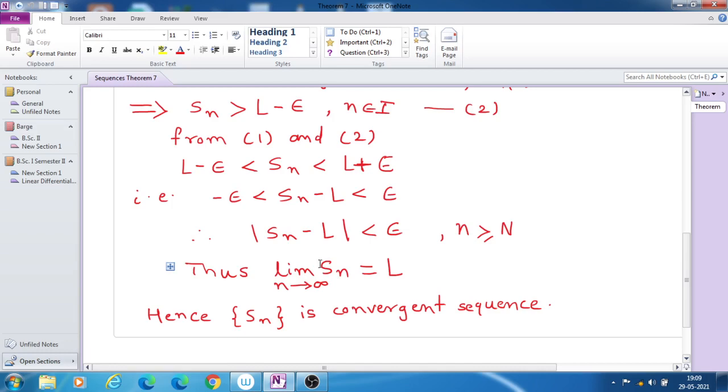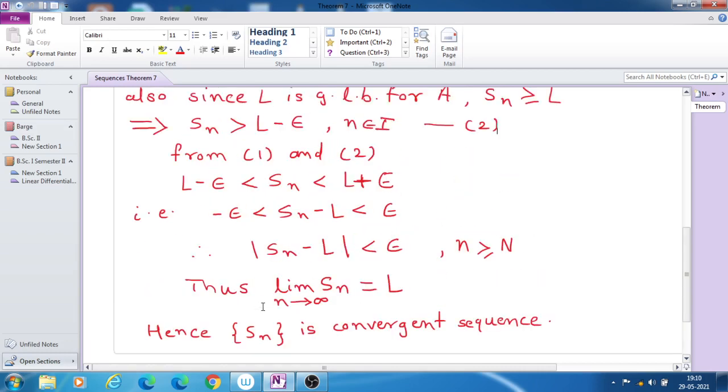This is nothing but the definition of limit of Sn. If this condition is satisfied, we say that limit of Sn is equal to L. Therefore this sequence is convergent, because if the sequence has a finite limit, then it is said to be convergent.